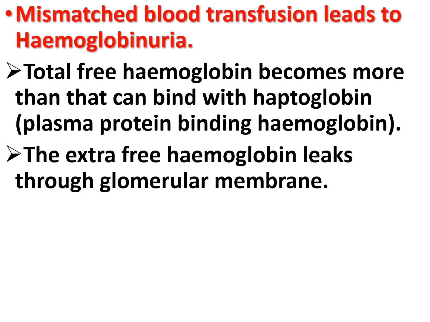Hemoglobinuria occurs when total free hemoglobin becomes more than can bind with haptoglobin, a plasma protein that binds hemoglobin. This extra free hemoglobin leaks through the glomerular membrane and is passed in the urine, producing hemoglobinuria.